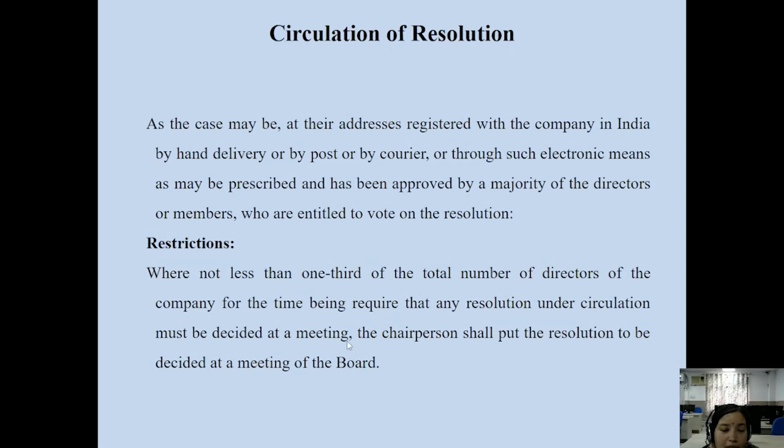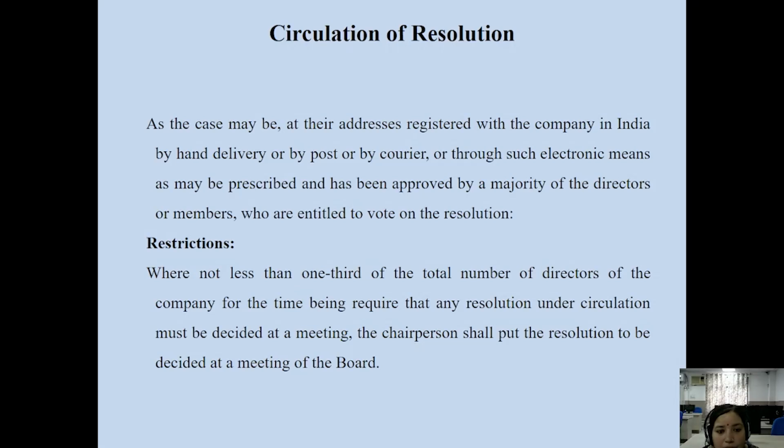The meaning is that the agenda, the business to be decided in the meeting, is passed in advance. Then we can circulate it among the members. This should be passed first. Then we can circulate a notice or resolution along with the necessary papers to the members of the company, and the chairperson shall put that resolution to be decided at the meetings of the board. So first, that matter is to be passed in the board meetings of the company.